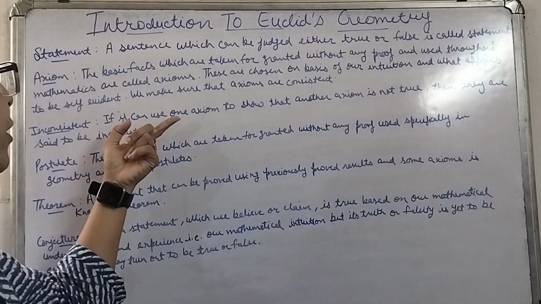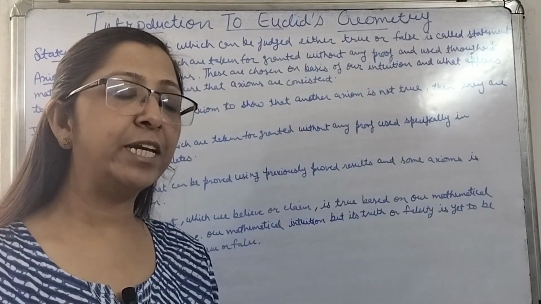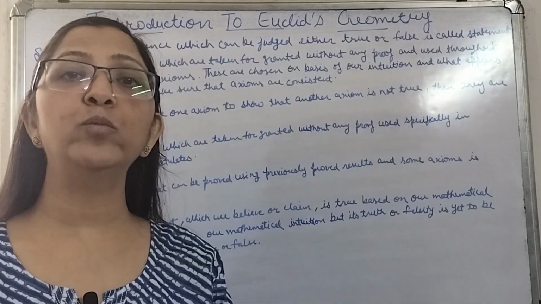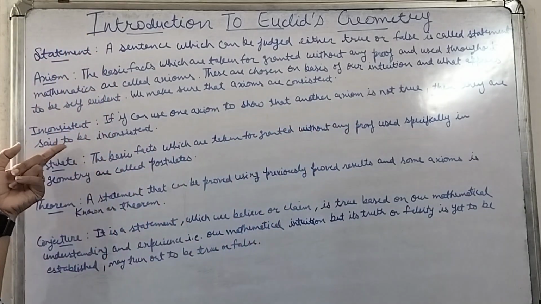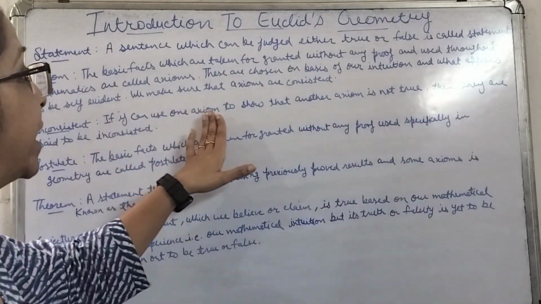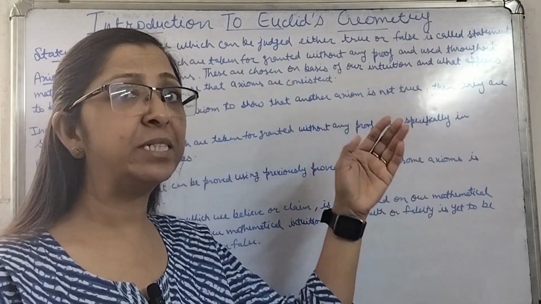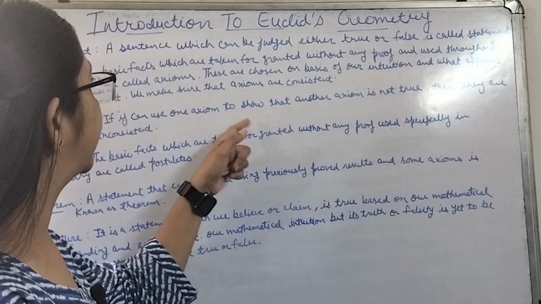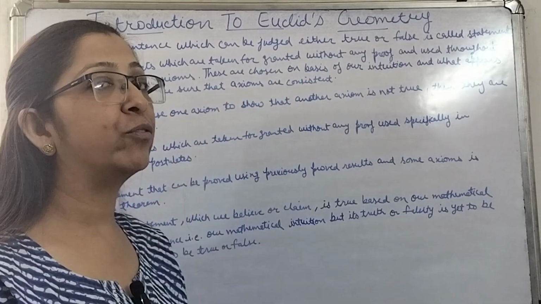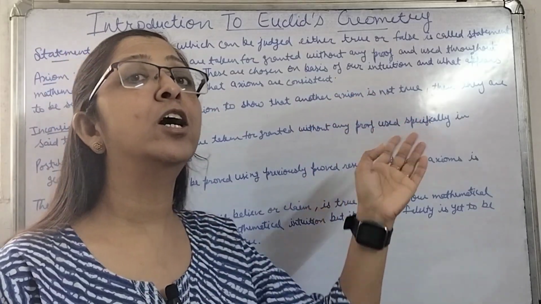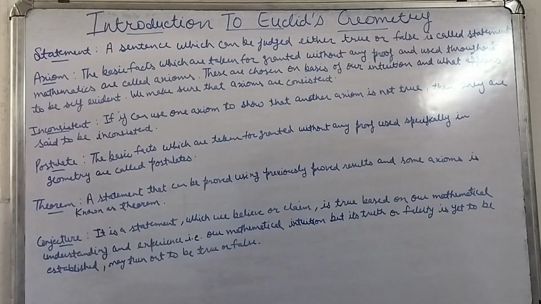Inconsistent: if using any one axiom we can prove that another axiom is not true, then they are said to be inconsistent. If we cannot prove by any axiom that another axiom is not true, that means the other axiom is not false, and in that case they will be consistent. But if using any axiom we can show that another axiom is false, then they are known to be inconsistent.